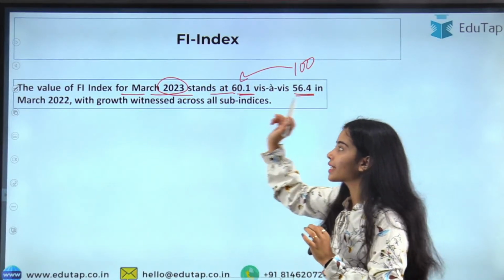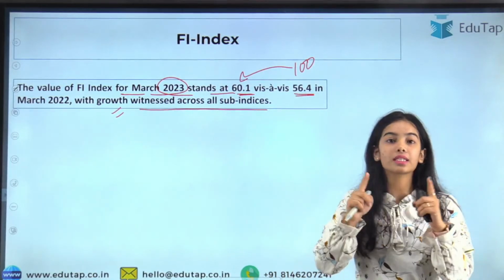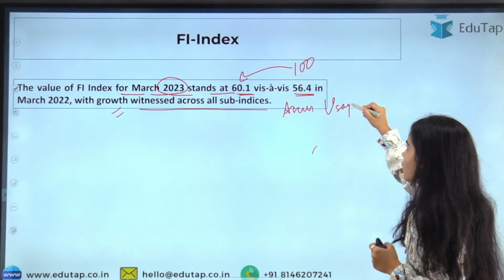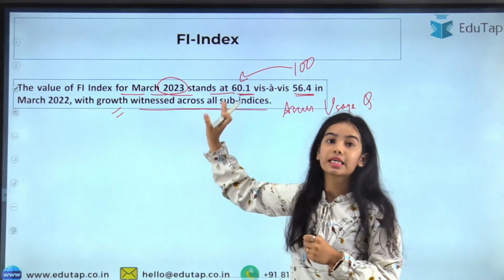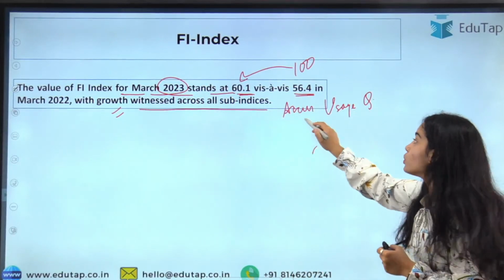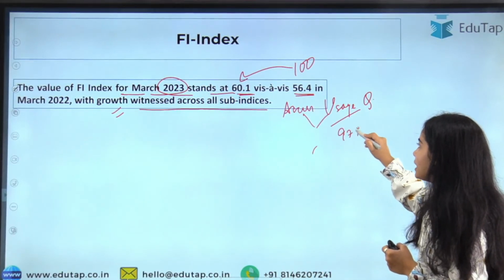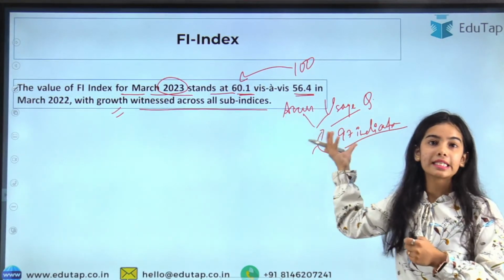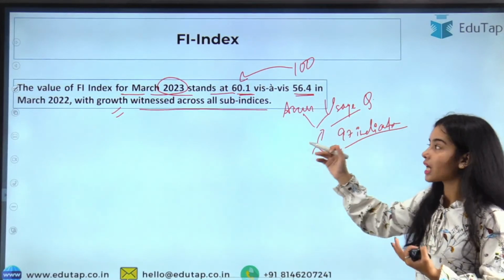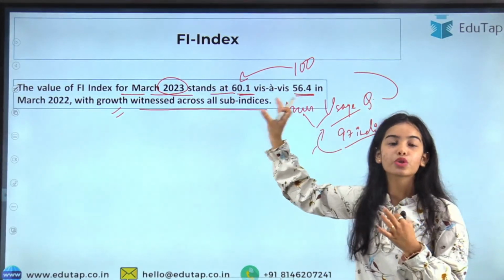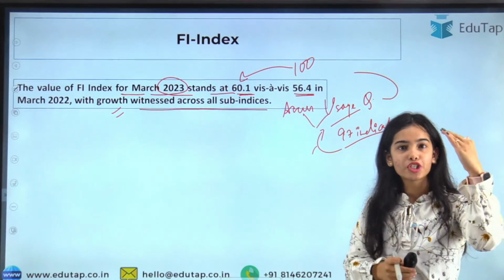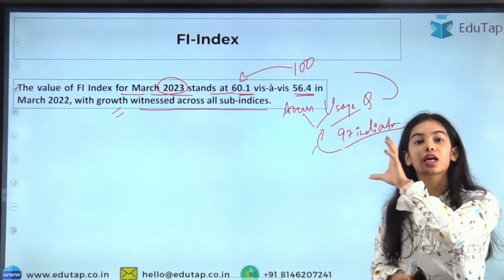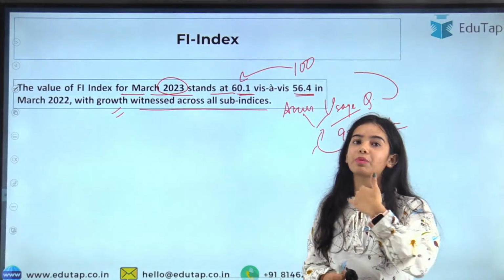And it has been seen that growth has been witnessed across all the sub indices, let it be access, usage, or quality. In all the sub indices, there is growth. And let me tell you that these sub indices have 97 indicators, and as per these 97 indicators, access, usage, and quality are calculated, and that's how the financial inclusion index is prepared. So the financial inclusion index has 3 sub indices, and in those 3 sub indices there are 97 indicators according to which the index is calculated.